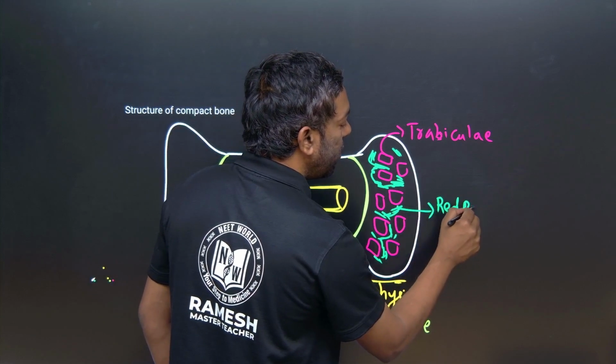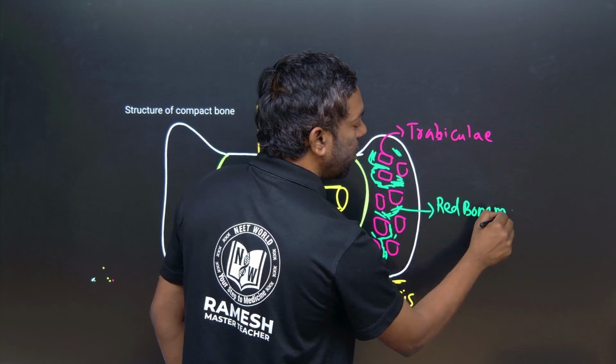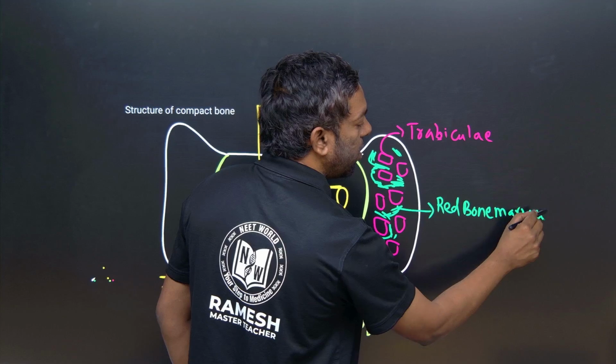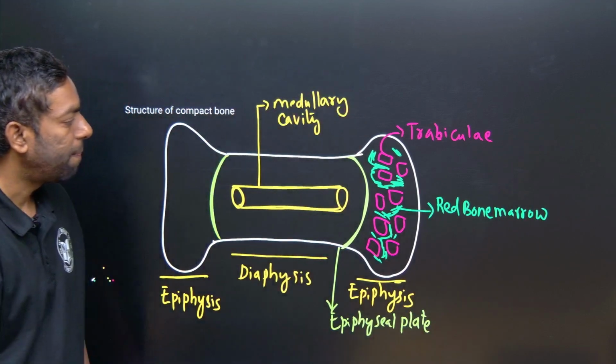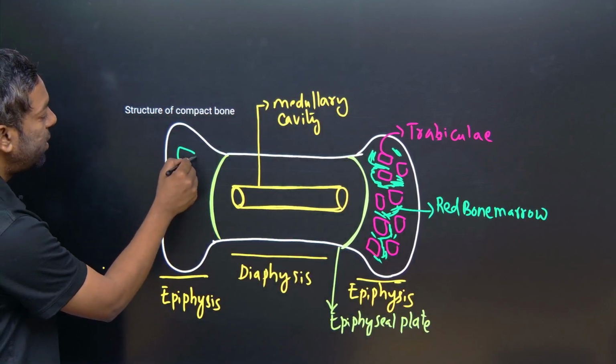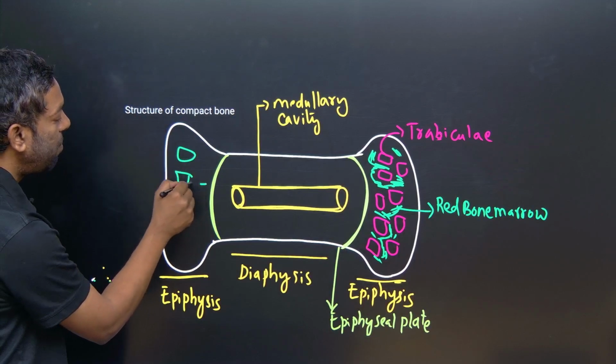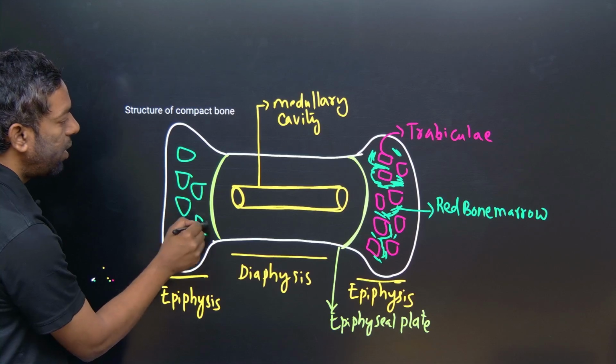Red bone marrow. In the same way, on this side also there are trabeculae and red bone marrow.